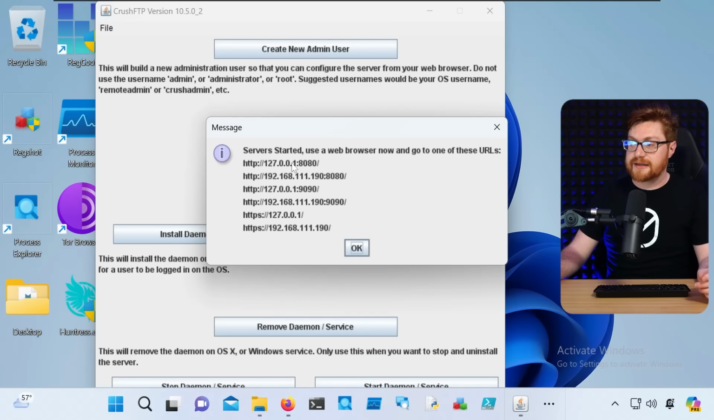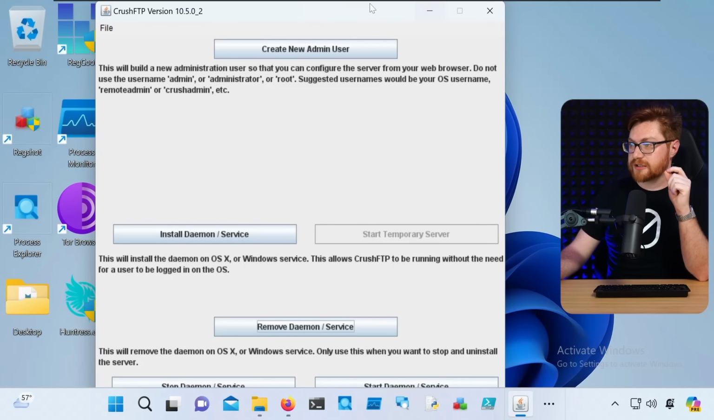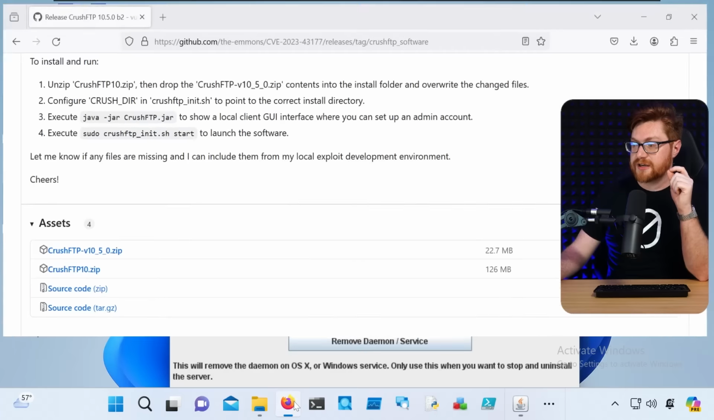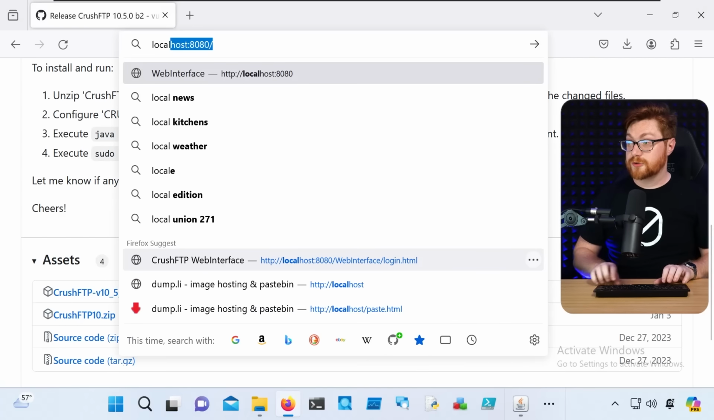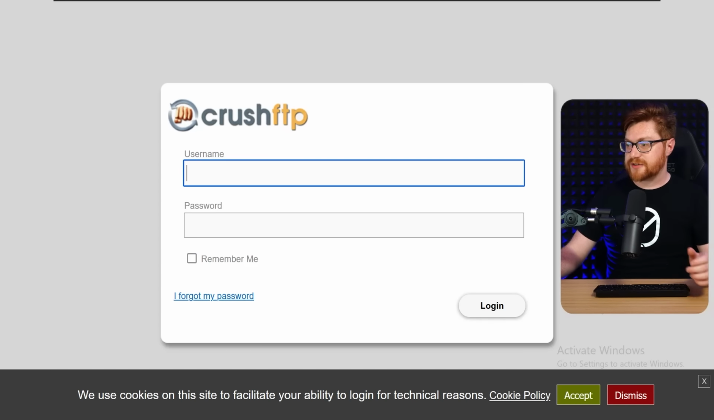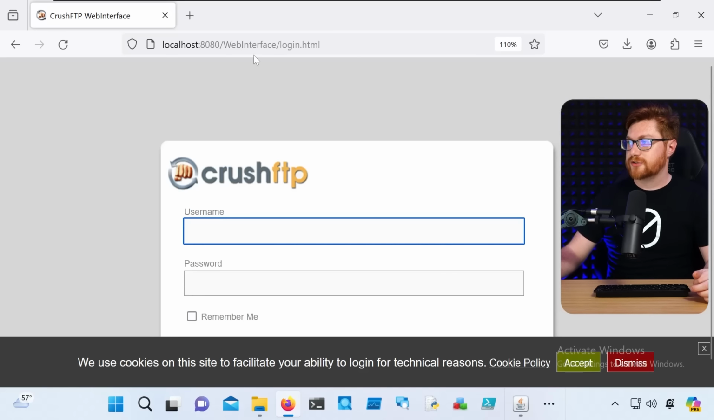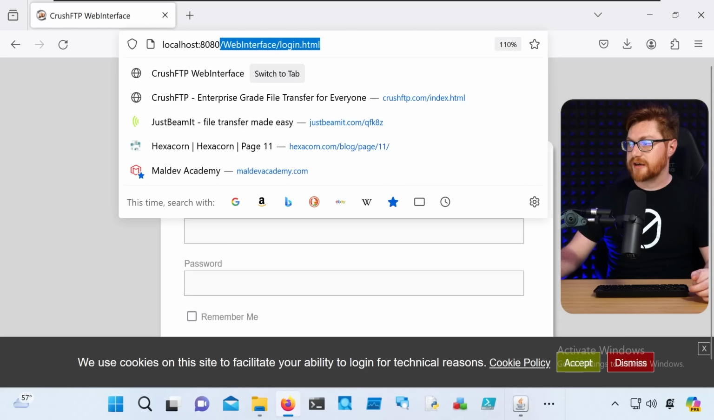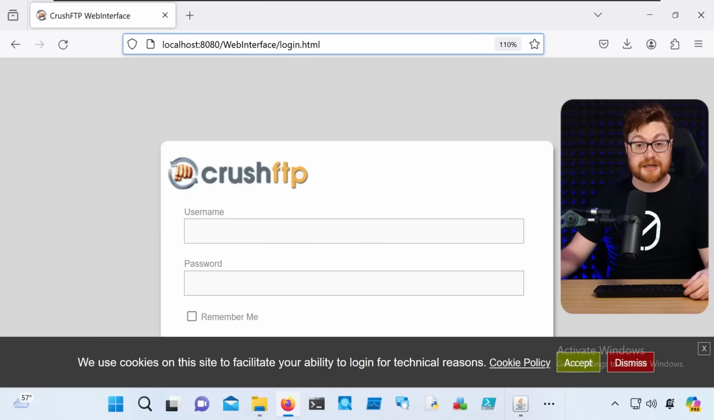Let me click on that, and it spins it up on port 8080 locally and on those interfaces. So let's go take a look. Can I go see CrushFTP spun up on this instance? Go to localhost 8080, and there we are, CrushFTP. That's all it takes. It redirects me to the web interface and login.html. Nothing special there, really, just where it puts you for the application. But that is an endpoint that we'll talk about.